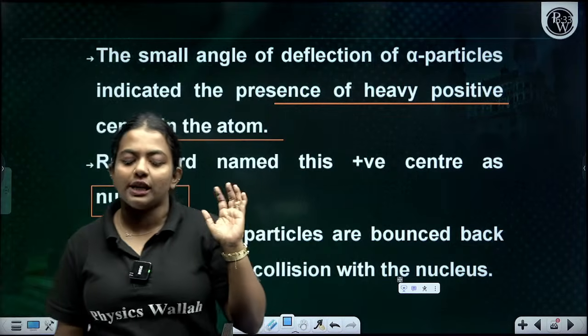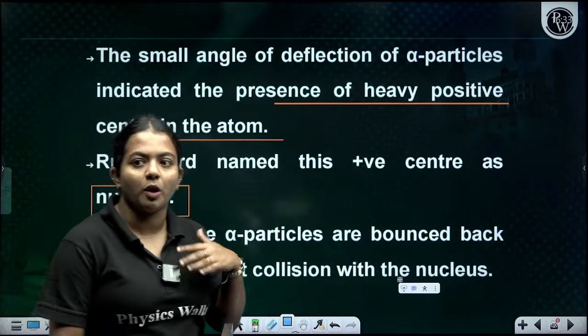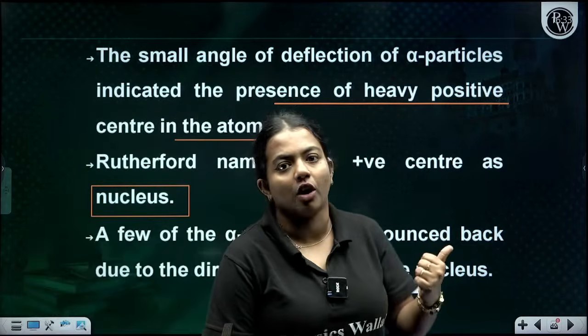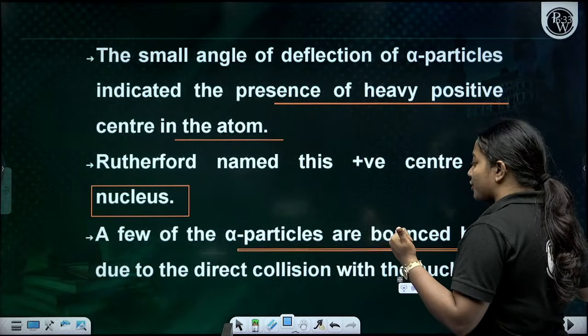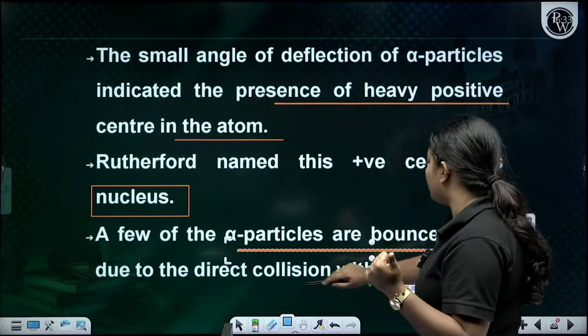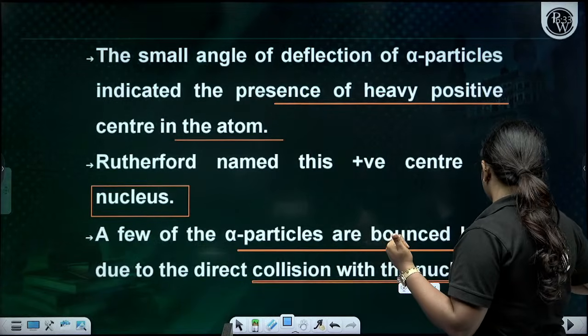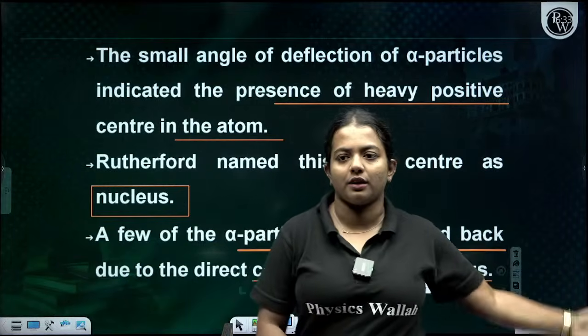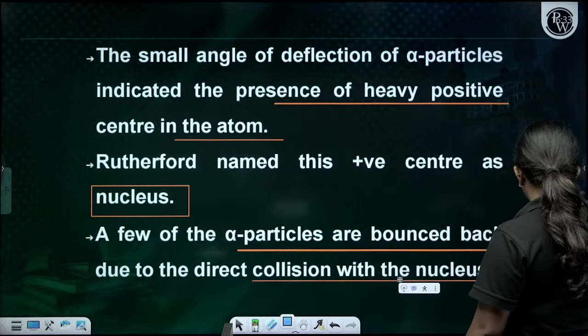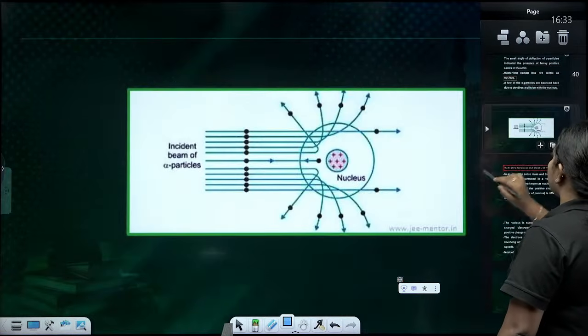That is the reason why the positively charged alpha particle got deflected. Are you getting my point? A few of the alpha particles bounced back due to a direct collision with the nucleus. Since it is a complete collision, they just come back. Clear everyone? Okay, so this is what happens.